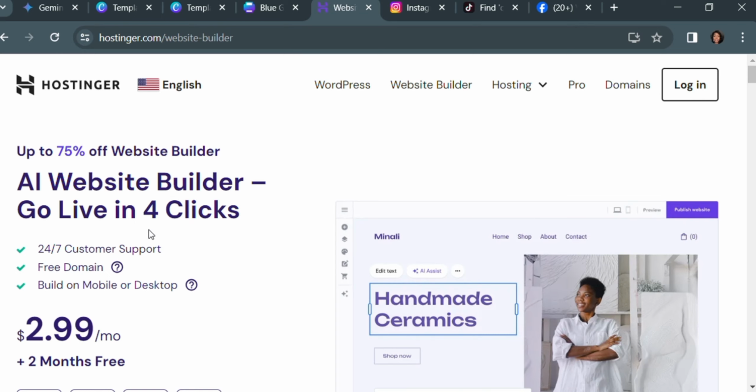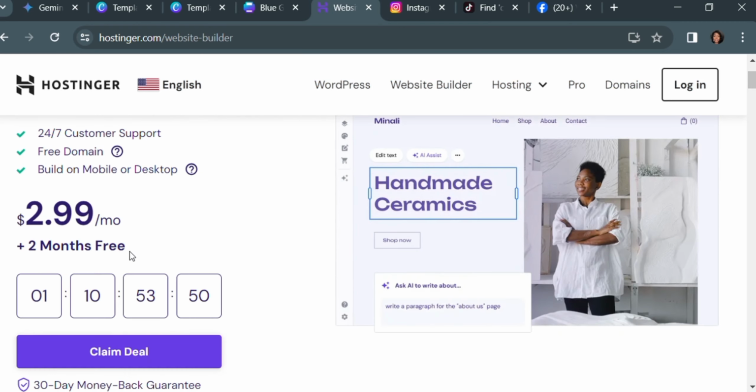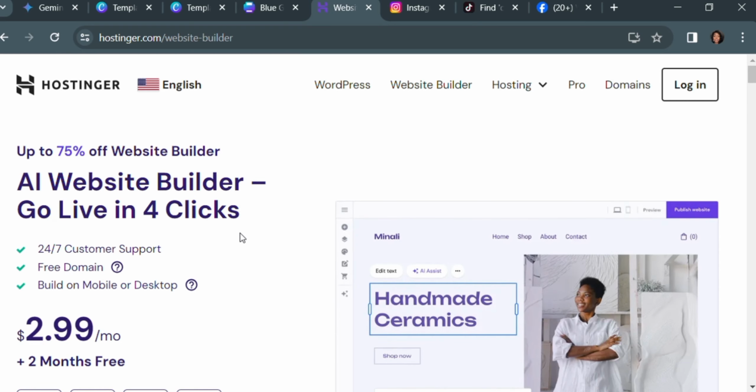You can see the ease with this, or the part we would like to focus on, and the amazing thing is that it's actually cheap. You can see 2.99 per month. At least they have a deal going on, and this is something you can take advantage of if it is something you want to try out.